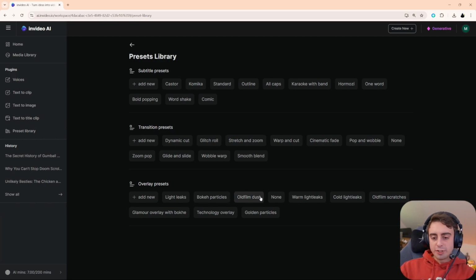Bokeh particles, old film dust, which we saw with the Gumball video, a stretch and a zoom, warp and cut, cinematic fade, etc., etc. These are all typical presets you might find in video editing software. It's good to see that there's this much detail and this much attention to the overall creation process as a whole. So at the end of the day, I want to hear your thoughts on this. This really is the only fully automated AI video generation platform out there.